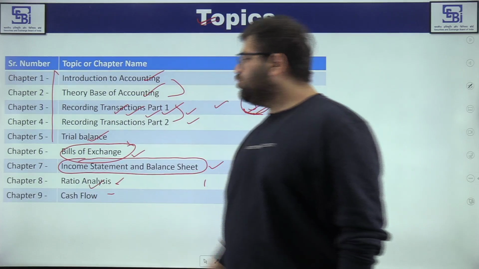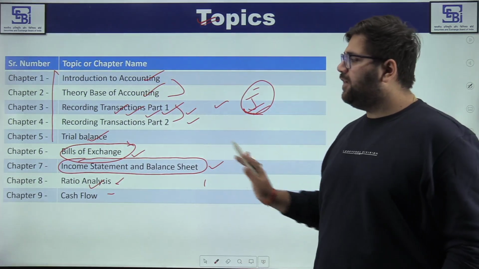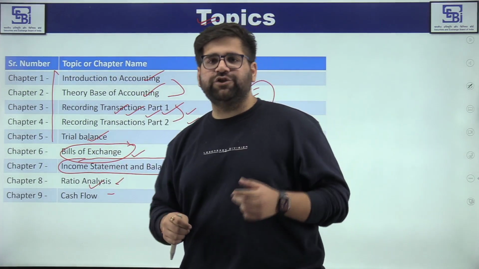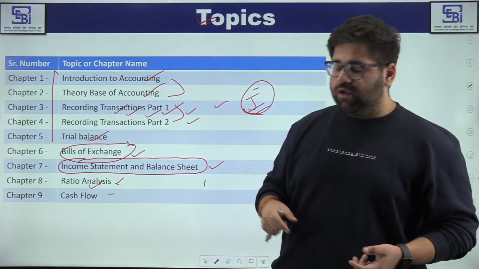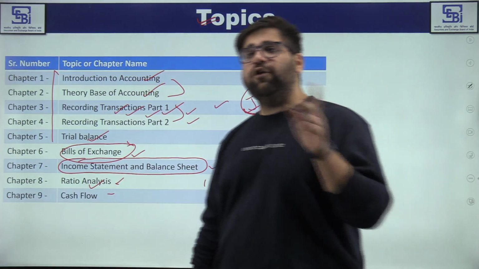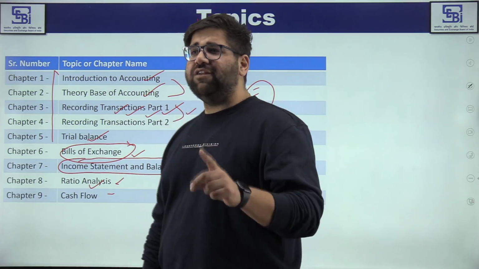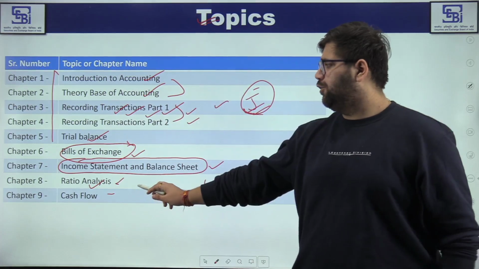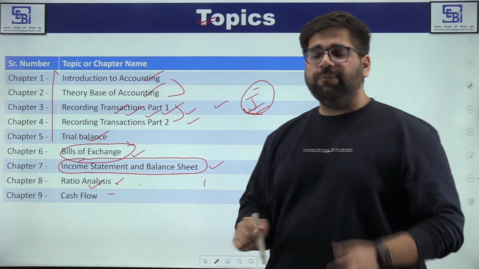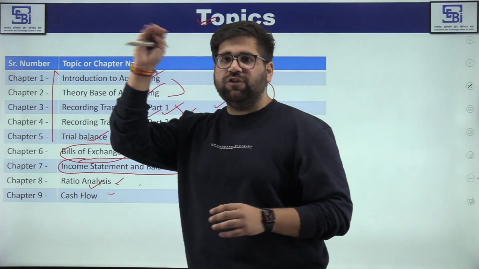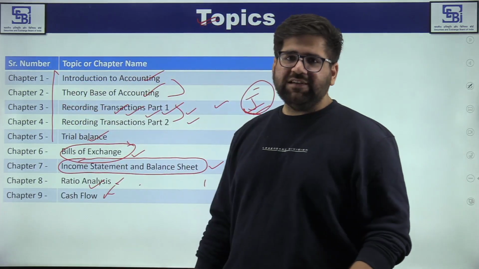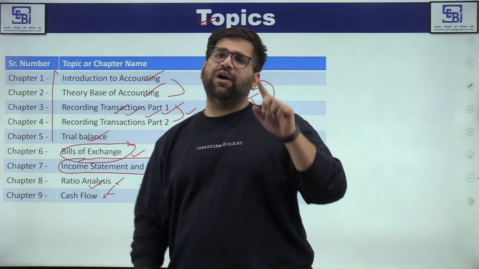Ratio analysis means that if you are understanding different parameters of a business, you will use certain ratios, like the current ratio, the operating ratio, and so on. Ratio analysis is really very important for the phase 2 paper, because multiple questions have been asked from this domain. What I advise is that till phase 1 you prepare the basic questions, and when it comes to phase 2, you prepare all the advanced level questions. Cash flow, my friends, again a very basic chapter, provided that you understand the structure.